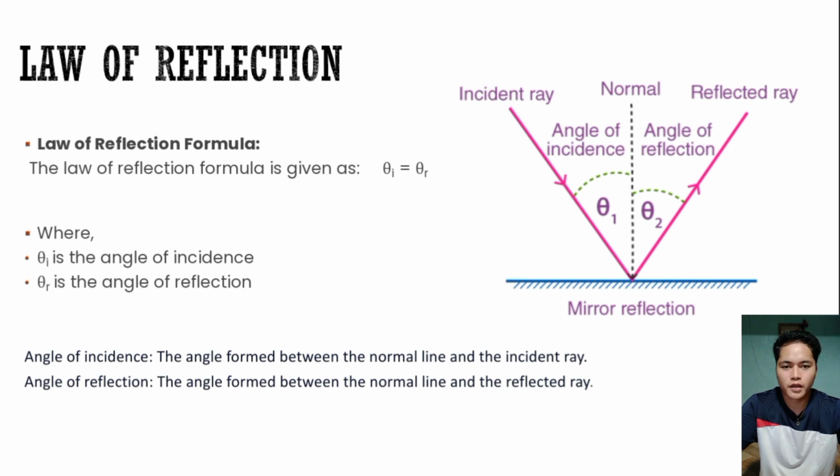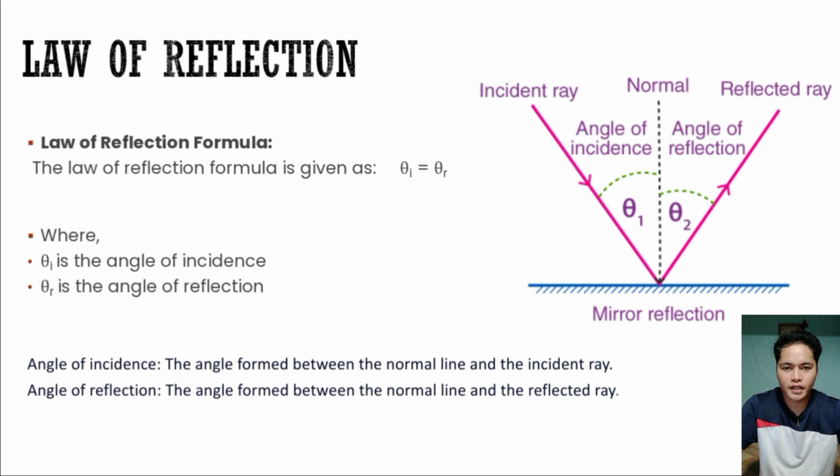The law of reflection formula is given as sin theta i equals sin theta r, where theta i is the angle of incidence while theta r is the angle of reflection.